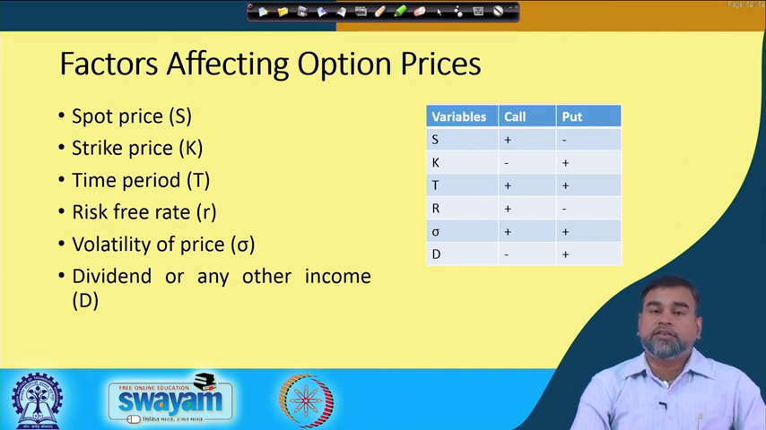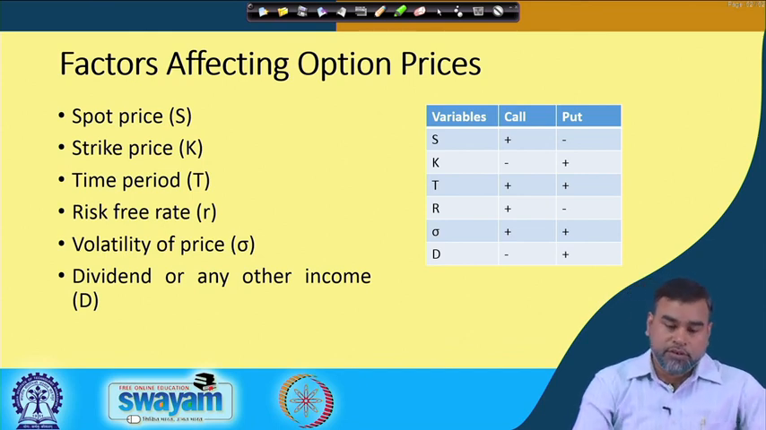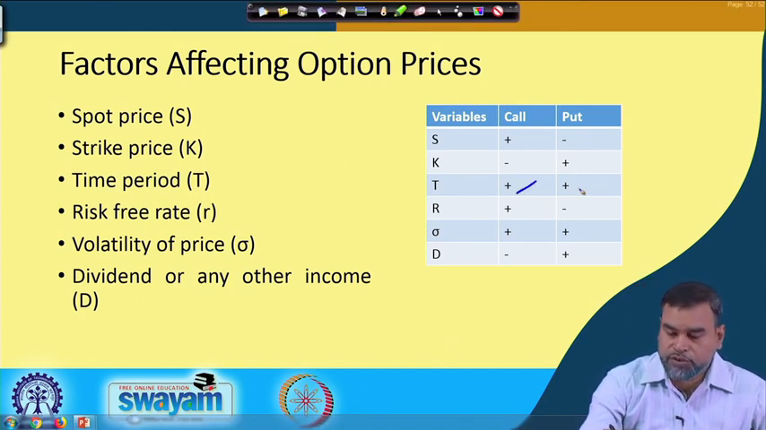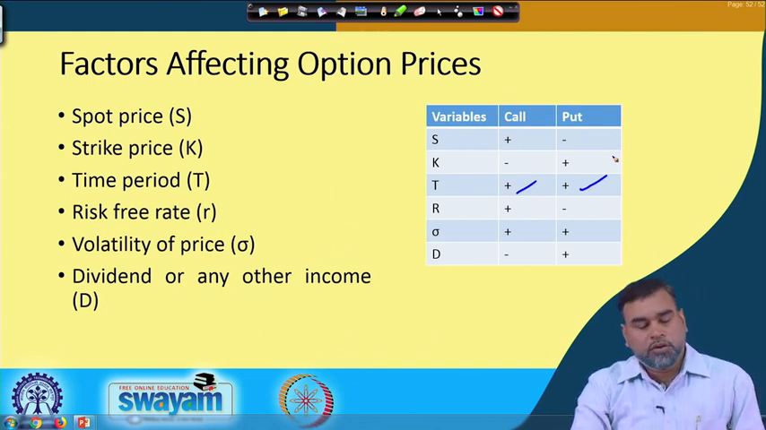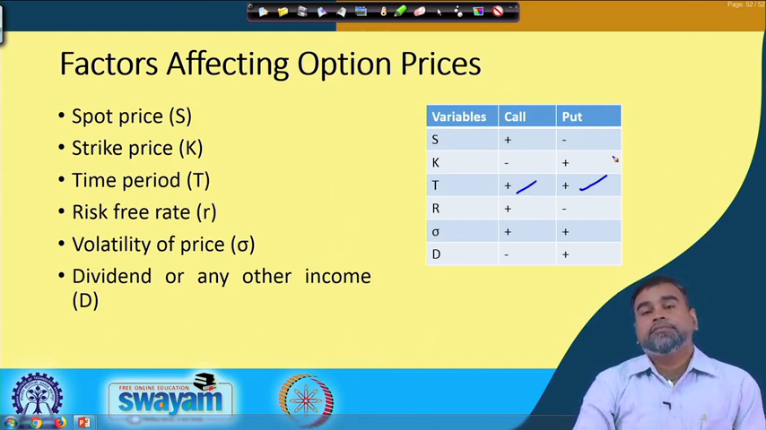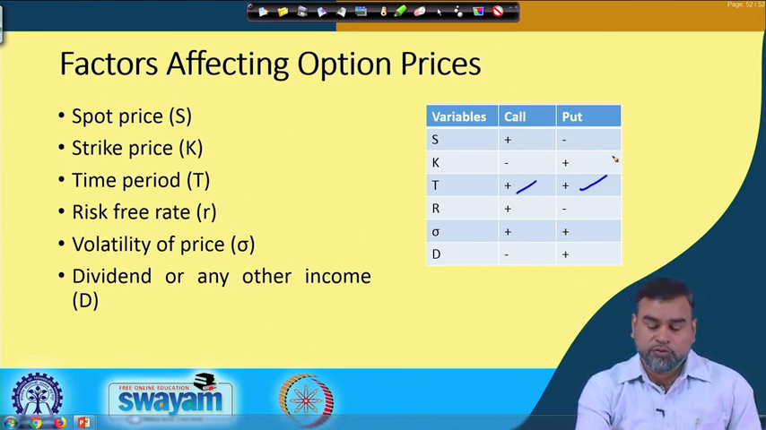Then we have time to maturity. If the time to maturity increases, then obviously the price of both types of options will increase. So, that is why we have a positive relationship for both. Then you have the risk-free rate. This is basically also used as a discount rate. So, that will have a positive impact on the call and a negative impact on the put.